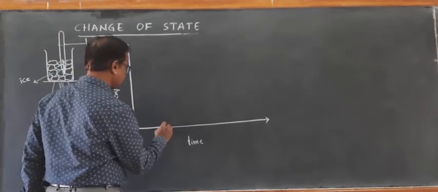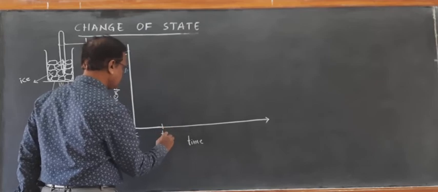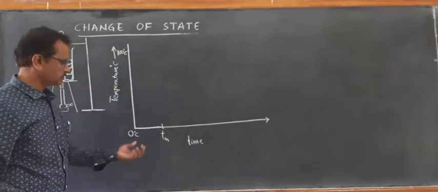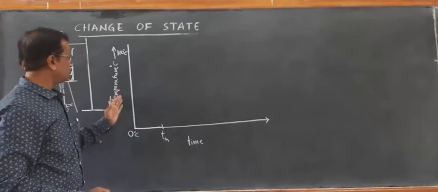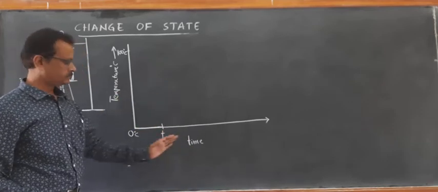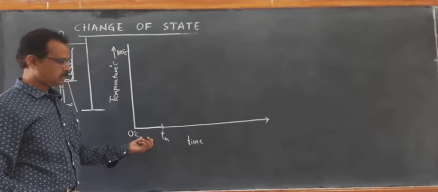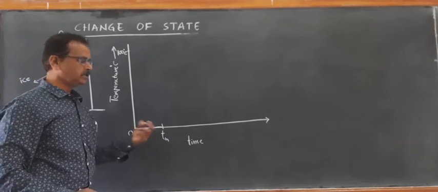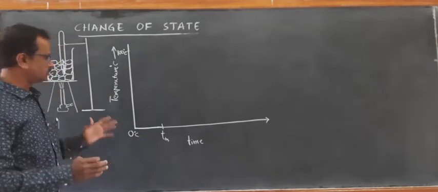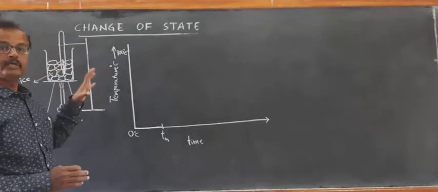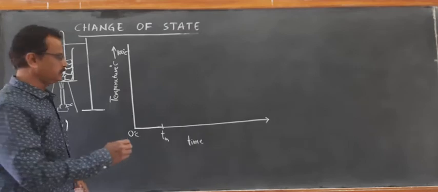Let us say Tm is the time taken for melting. I have drawn a graph of temperature versus time. This is the solid state, converting into the liquid state. Once it is completely converted into liquid, then slowly the temperature rises.